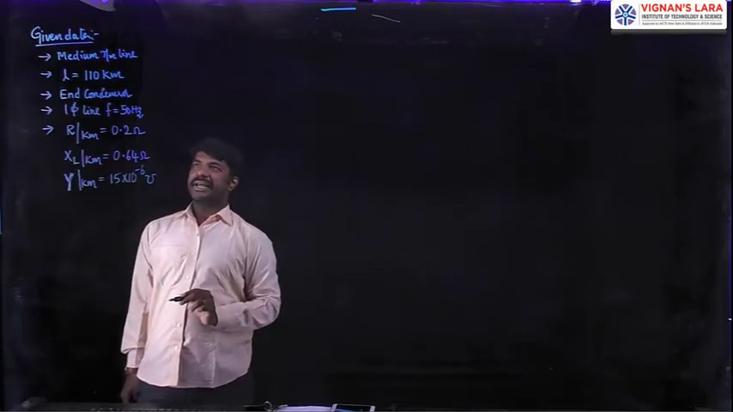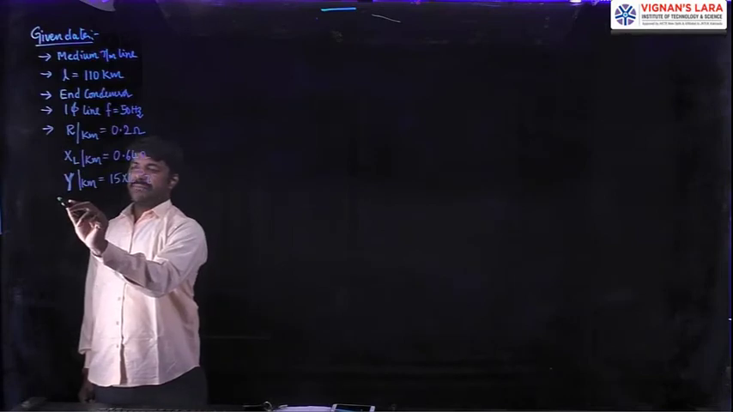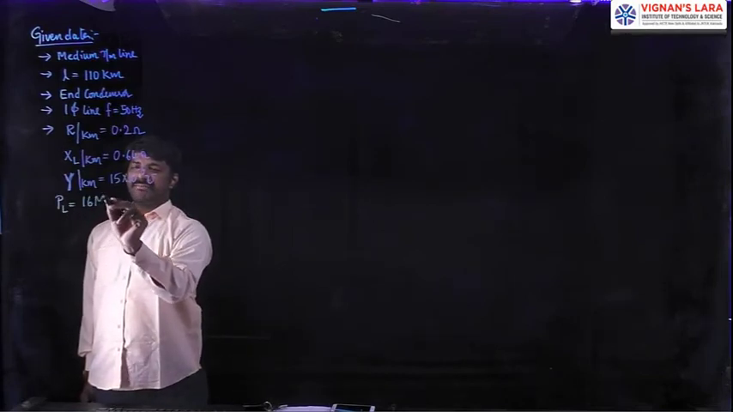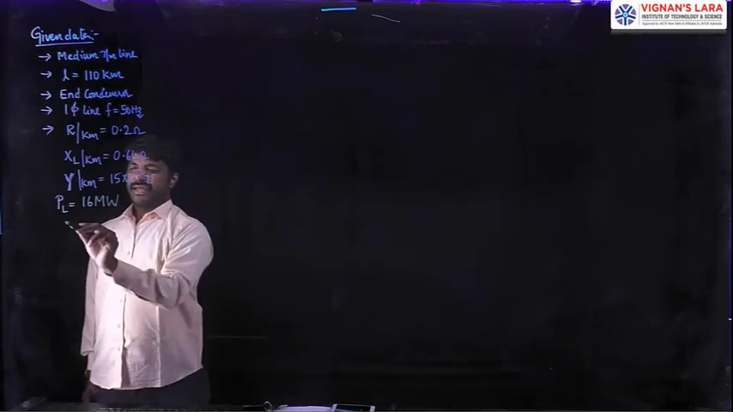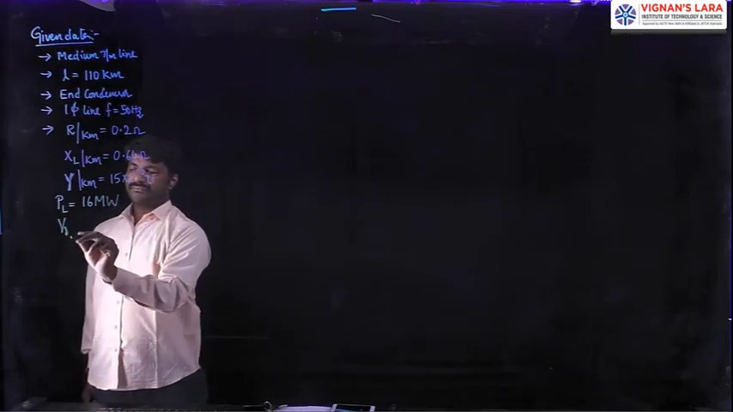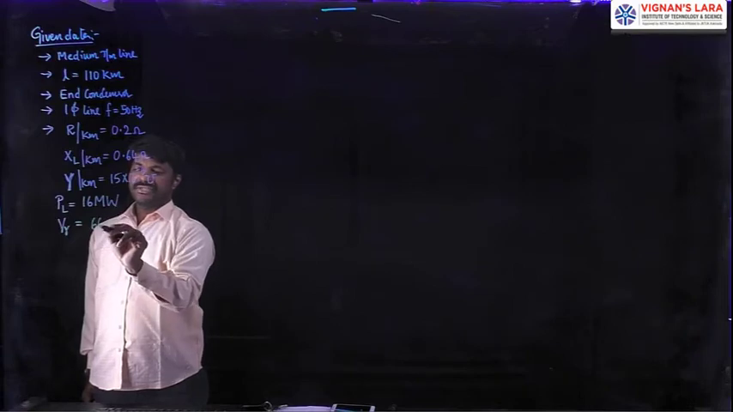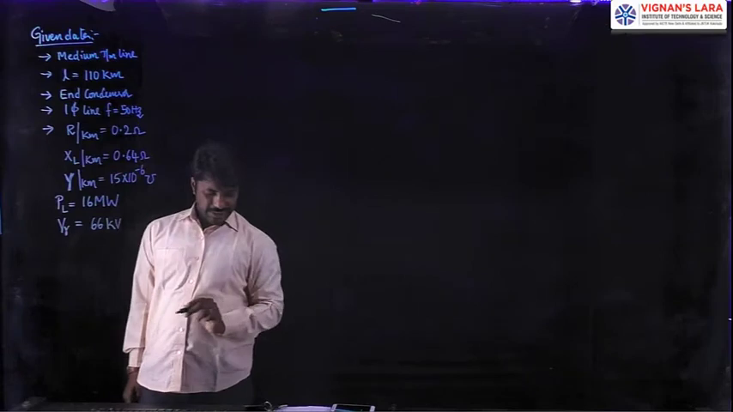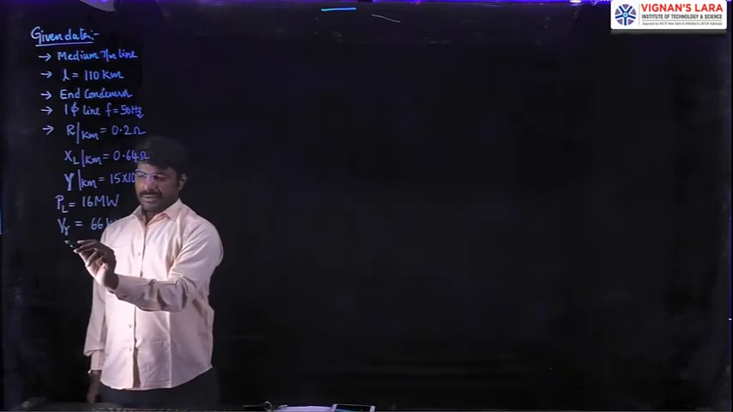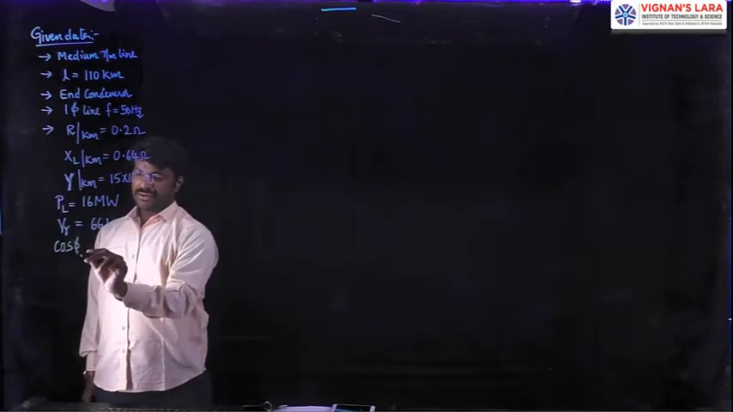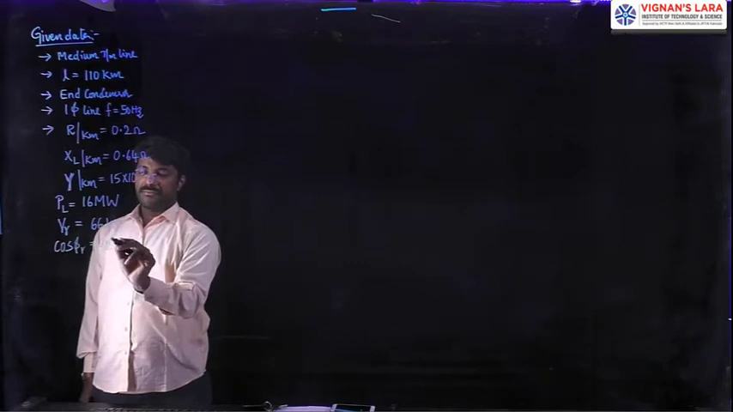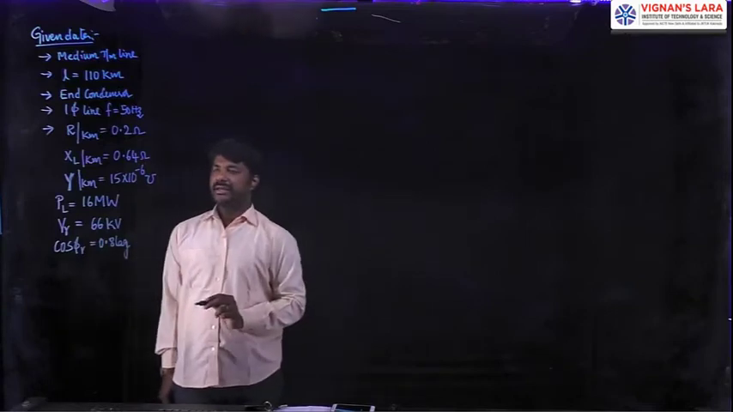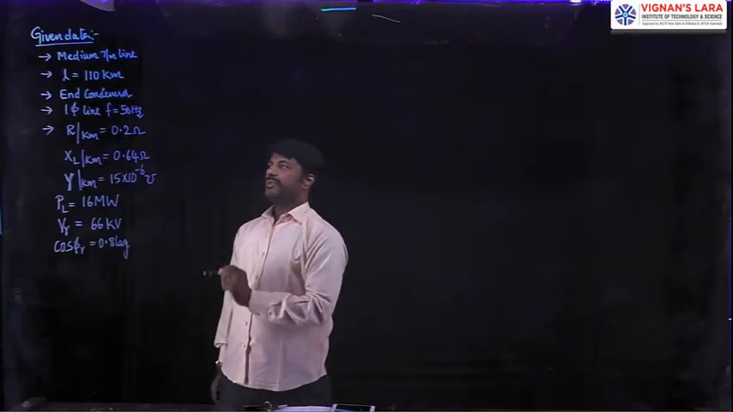And this single phase transmission line is delivering a power on the receiving end side of 16 megawatts at a voltage VR of 66 kV, and the power factor of the load is cos phi R, 0.8 lagging. This was the data given in the problem.